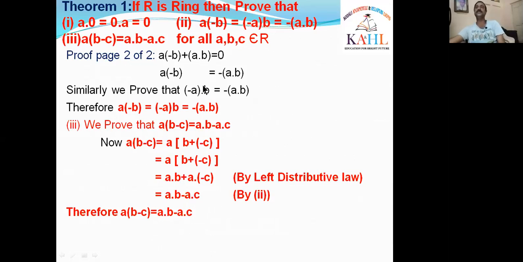That means A·(-B) is equal to -(A·B). This was proved.